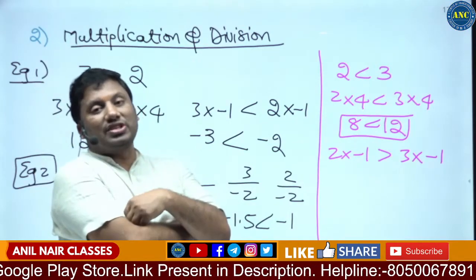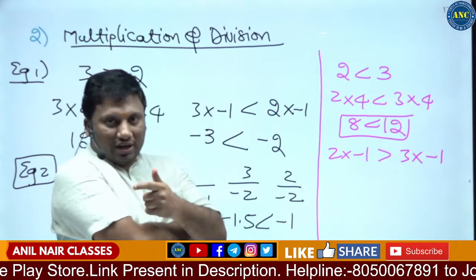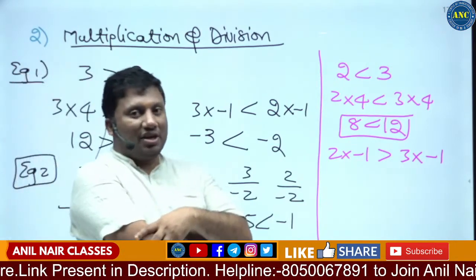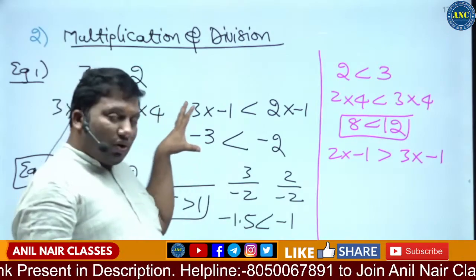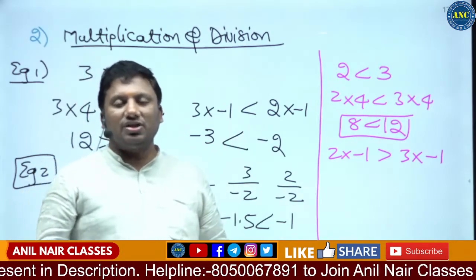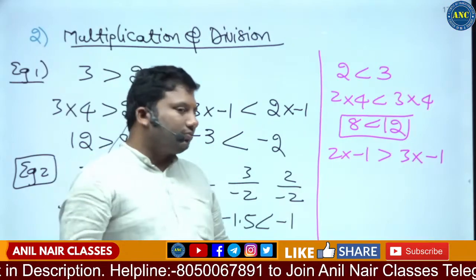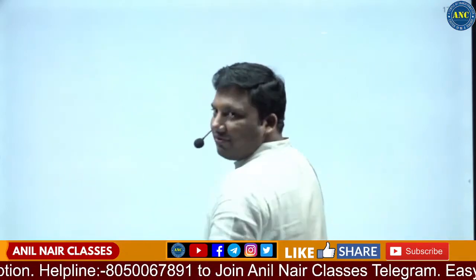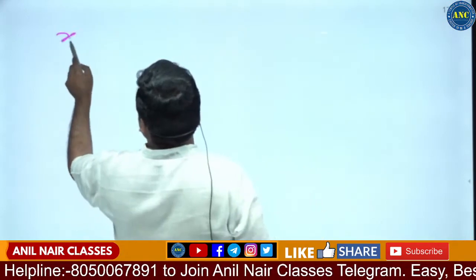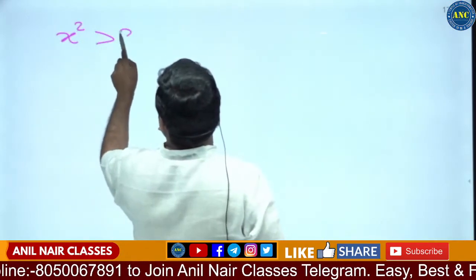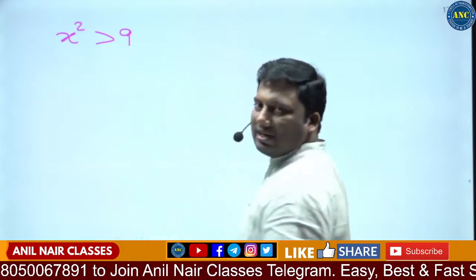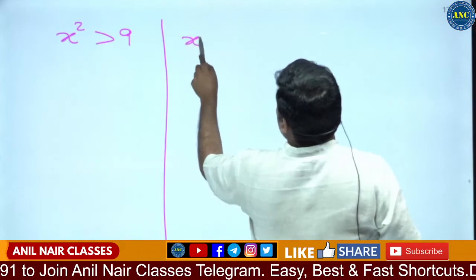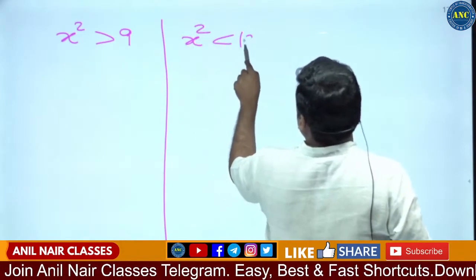Square function. x square greater than 4, x cube greater than 27. I hope once you understand multiplication and division, then we will get into square. For example, x square is greater than 9, and x square is less than 16.